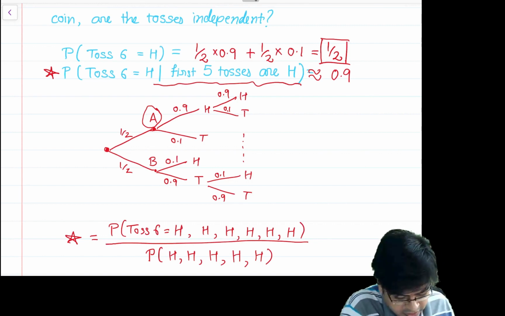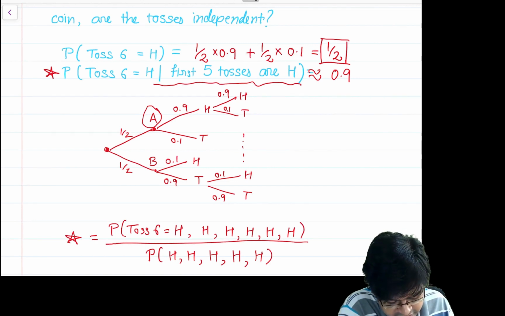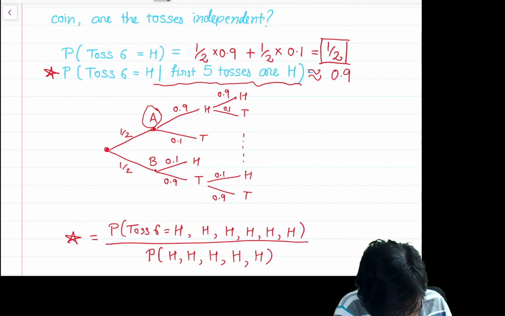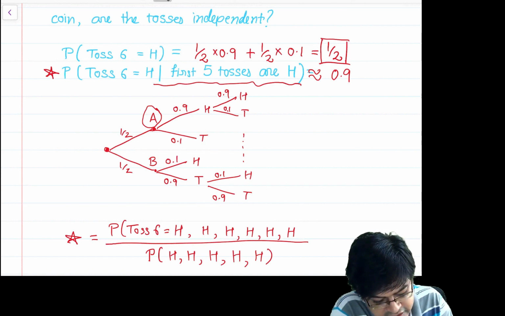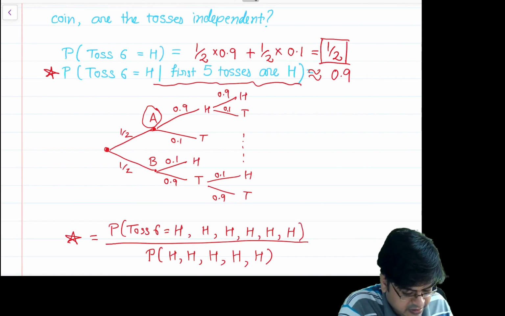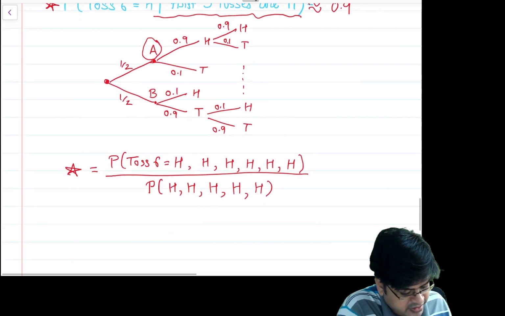Now here one more level of investigation is required: whether coin A is chosen or coin B is chosen, correct. That is being suppressed here; both coins can happen. So I need to further dig into this probability.